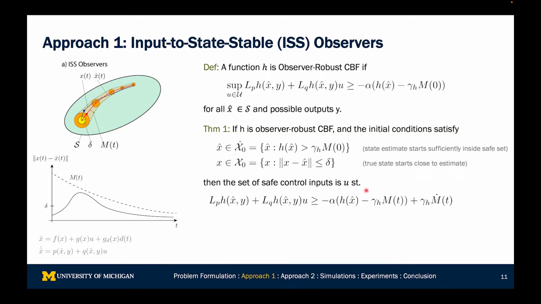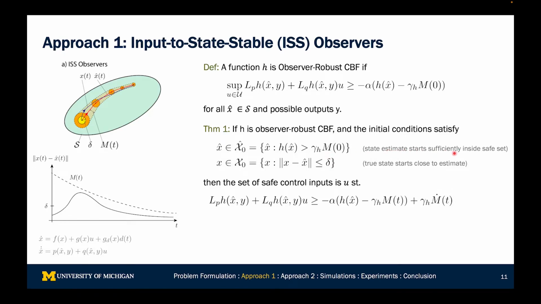The set of safe control inputs is such that L_P h plus L_Q h u is greater than negative alpha h, and two extra terms here, minus γ_h m plus γ_h m dot. Let's parse these a little more carefully, but first we need to design these initial conditions. The initial conditions are pretty straightforward. The first one says that x̂ must lie within X̂0, where X̂0 is simply the set where h is greater than γ_h.